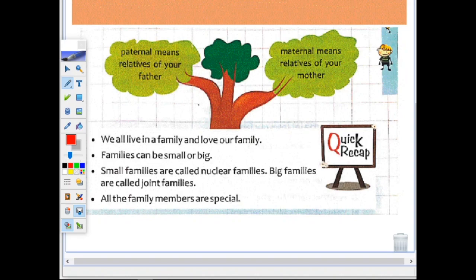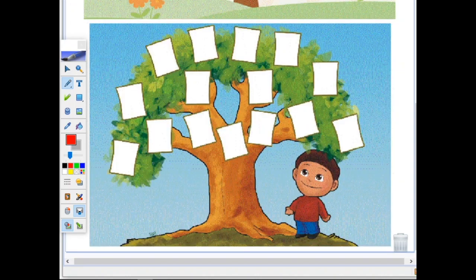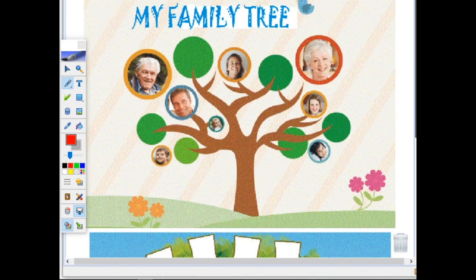Now children, here is one activity for you. Here in your EVS book, in this assessment, in the left side of the page, that is the white sheet, you are going to make a family tree. I hope you will enjoy this activity. Staying at home, you can do this and paste the picture of your family members. Okay, do it neatly.